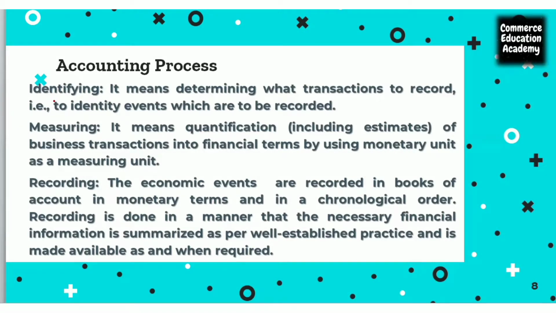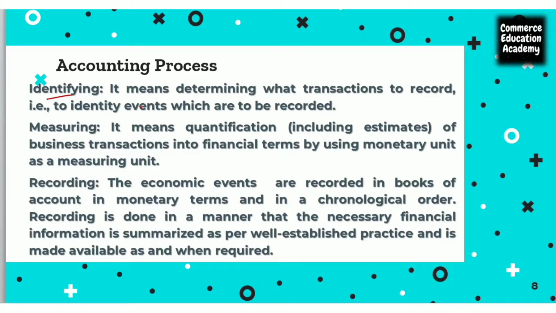Let's understand the meaning of identifying now. Identifying is all about determining what kind of transactions are to be recorded. The accountant will observe each transaction against two conditions. One, it has to be measurable in terms of money, and two, the transaction should be related to the organization.